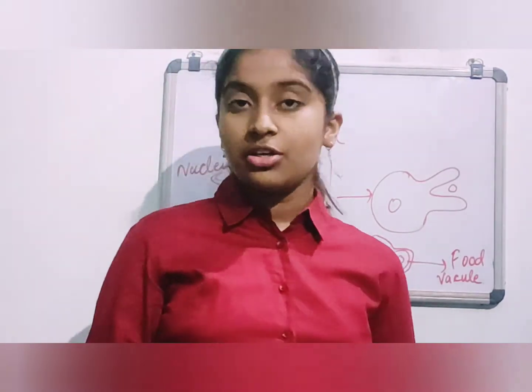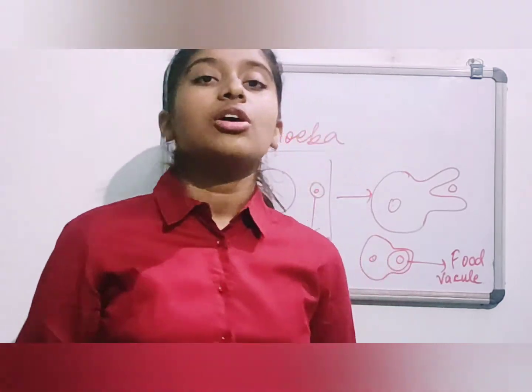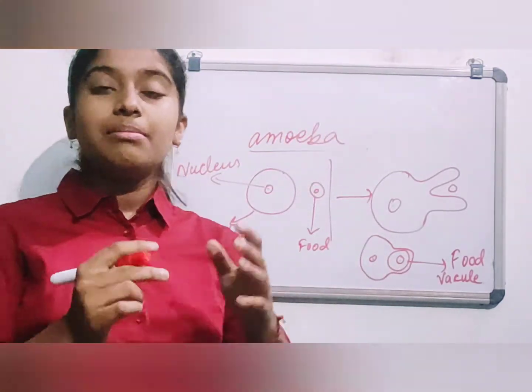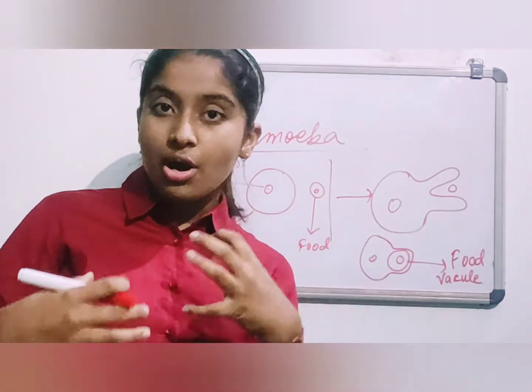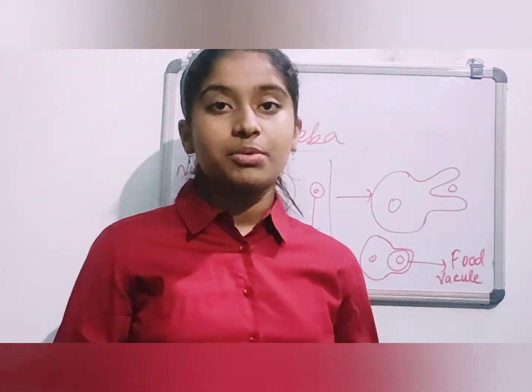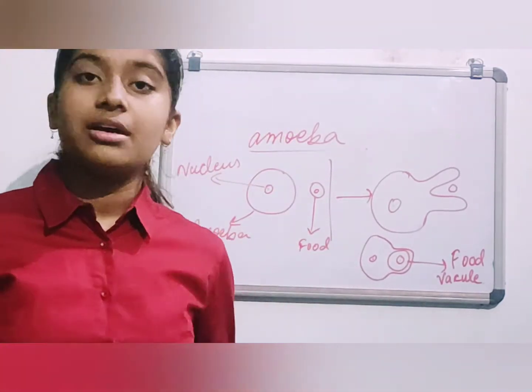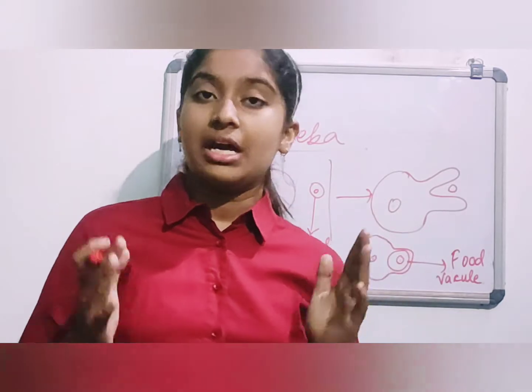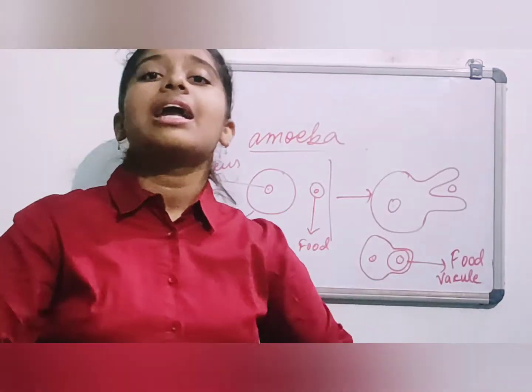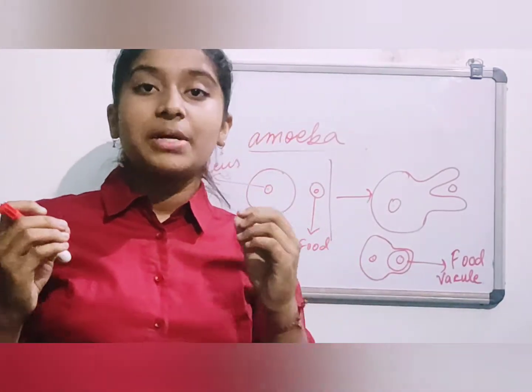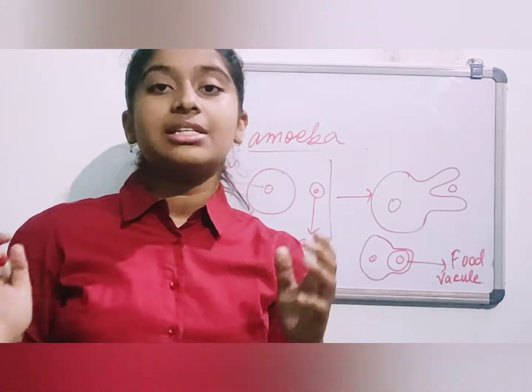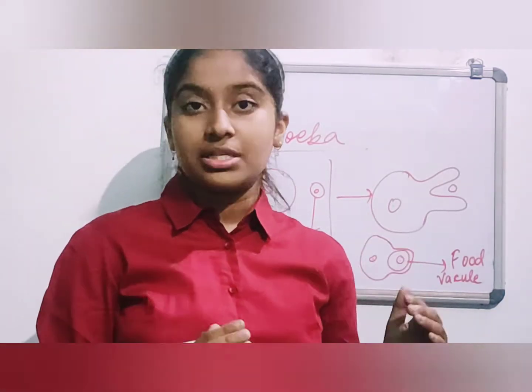Whereas multicellular organisms have many particular organs dedicated to other processes. Like we human beings are multicellular organisms, and we have particular organs dedicated towards particular processes.